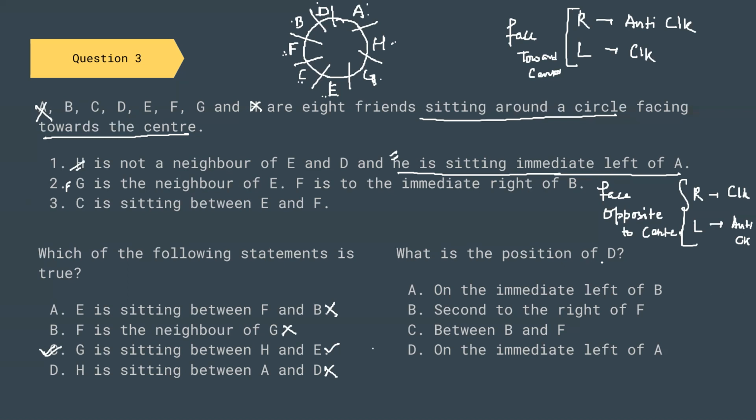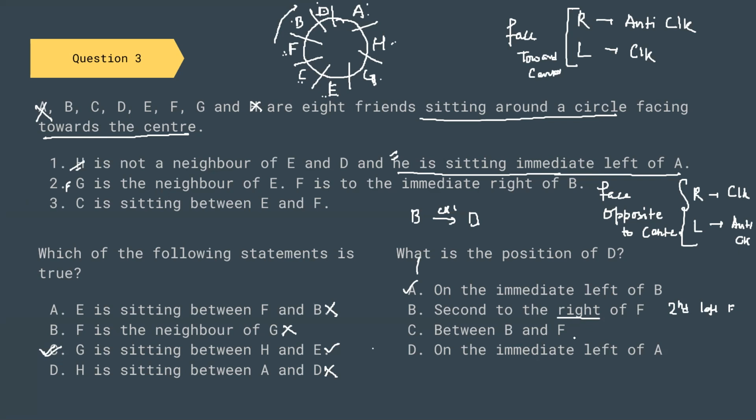Now, what is the position of D? On the immediate left of B. Yes, because from B in the clockwise direction, we will have D. Second to the right of F. No, this is second to the left of F, because from F you have to go in the clockwise direction. That means you are going towards the left-hand side, not the right-hand side.